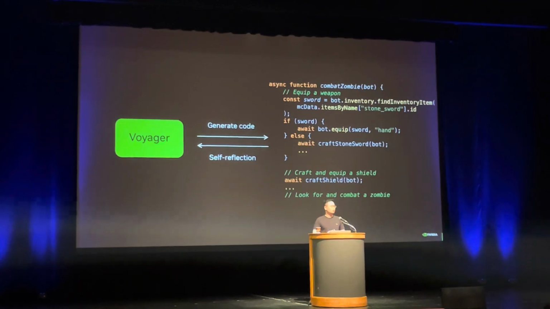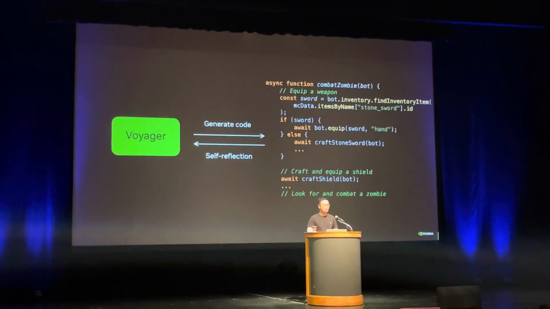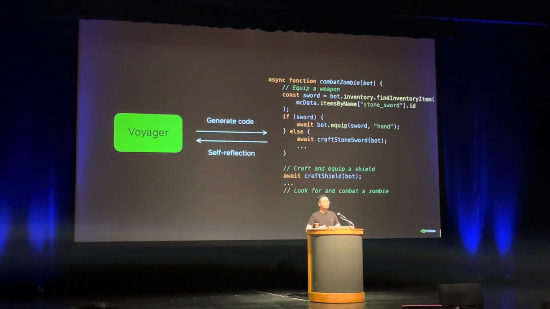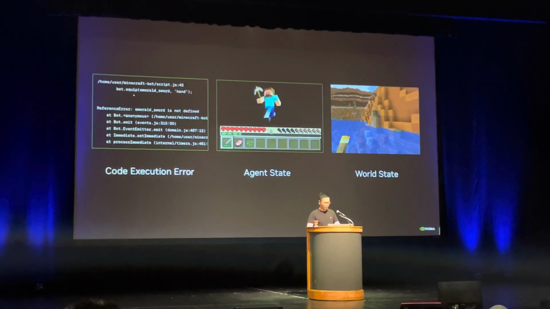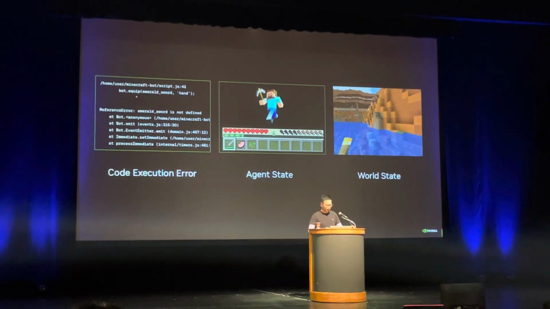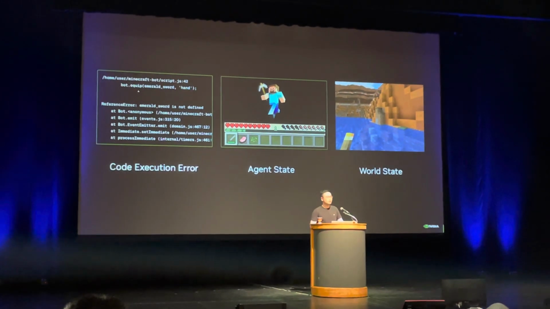And yet, just like human engineers, Voyager isn't always able to get this right on the first try. So we have this self-reflection mechanism to help it improve. And there are 3 sources for self-reflection: the JavaScript execution error, the agent state, like hunger and health, and the world state, like landscape and enemies nearby.